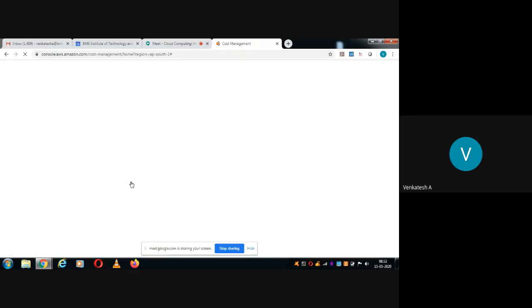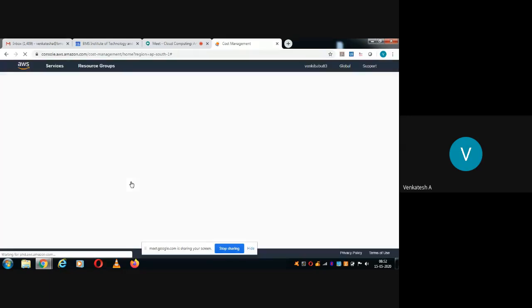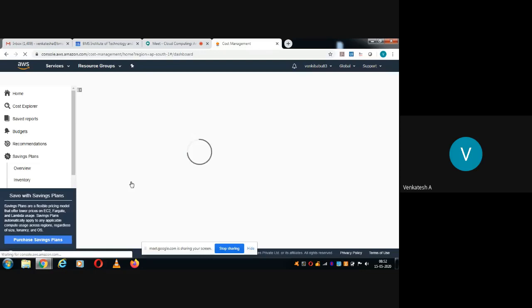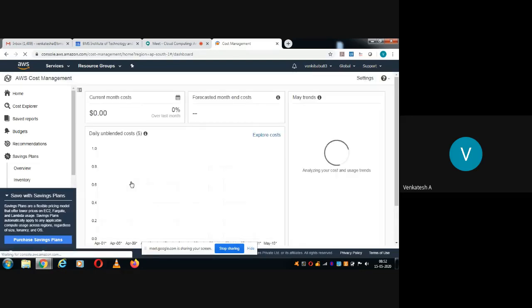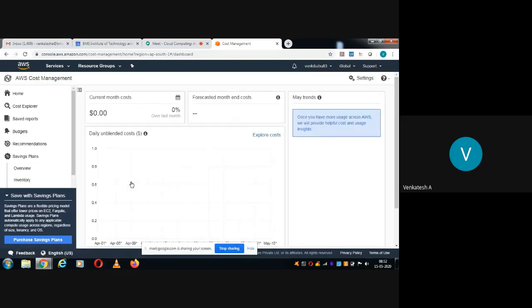So basically, for new users, it will not show anything. First, it will expect you to use it for a few days. Then it will customize one pricing model exclusively for you. You see here, so far I have used only free services very cautiously so that nothing is being charged for me so far. That's what you can see with this dashboard.